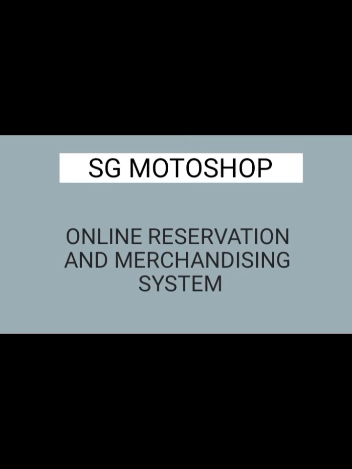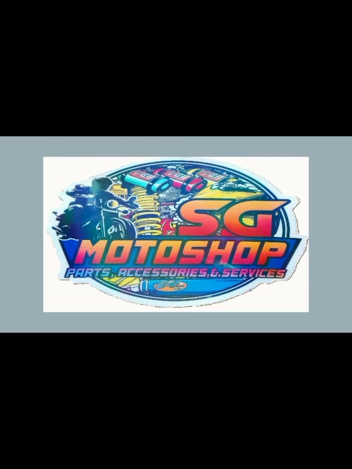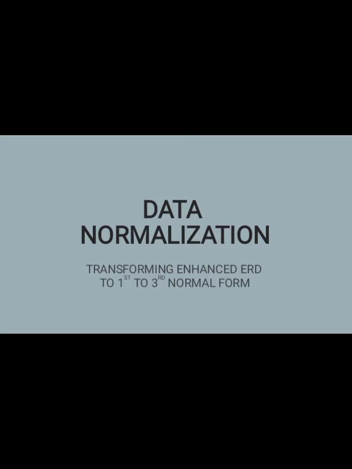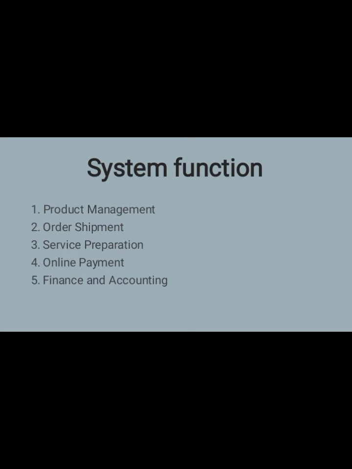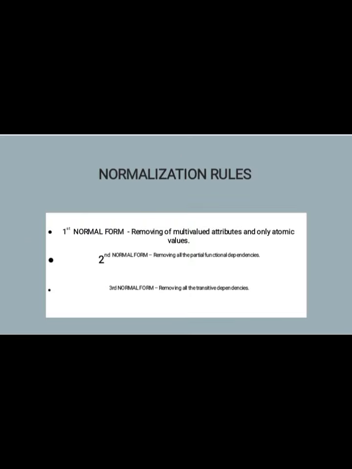Online Reservation and Merchandising System, SG Motoshop, the data normalization. Each normalized data are based on system functions that are up to automate, transforming the enhanced ER model into first to third normal form. First is the discussion of the rules for transforming the EER model into first to third normal form.